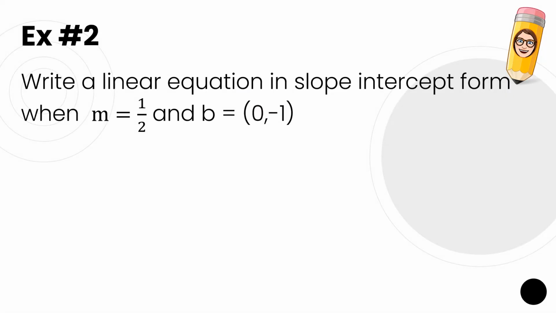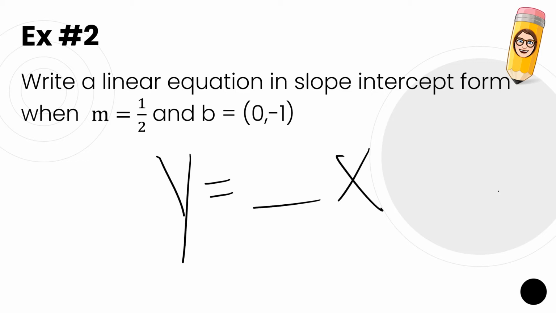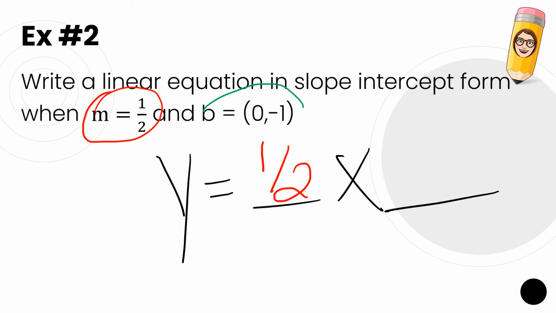Let's try the next one. My goal is y equals some number x some number. My slope on this one provided is 1/2. I'm going to take 1/2 times x. My b exists at -1, so I'm going to subtract 1.